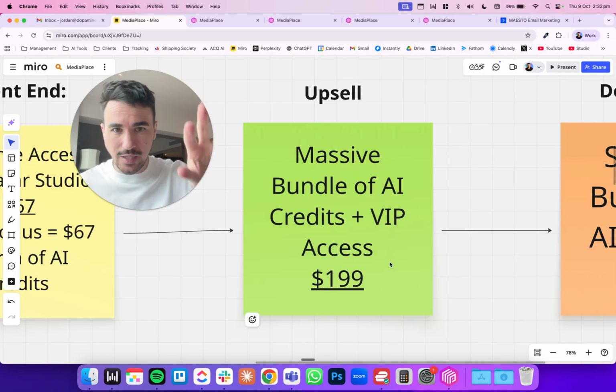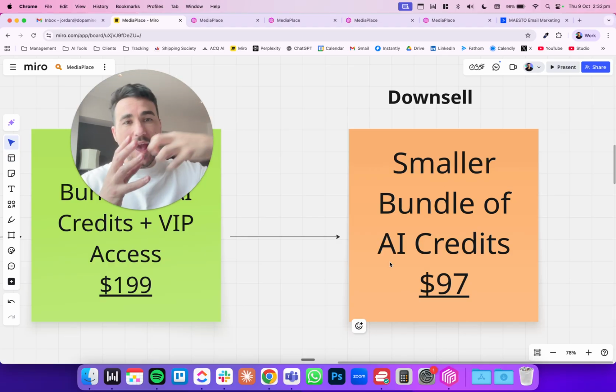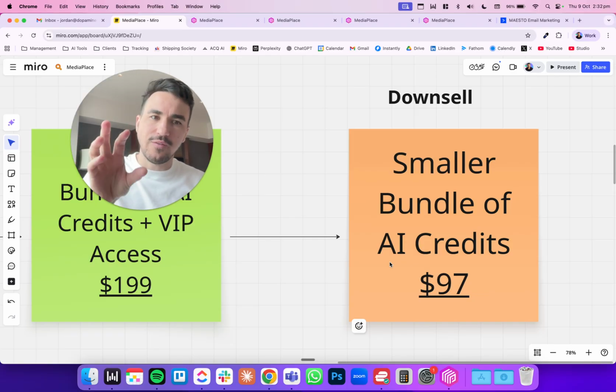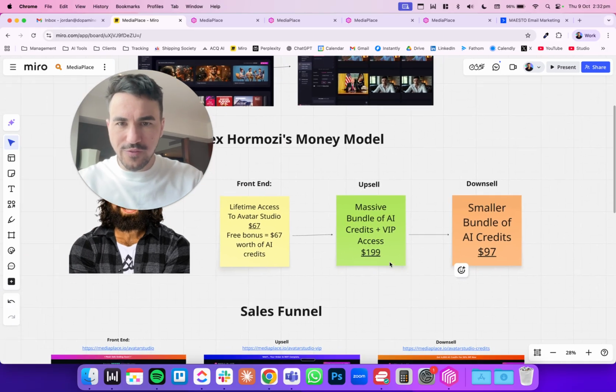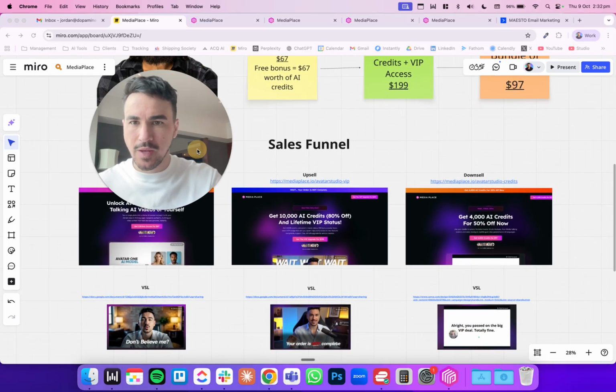And I'll show you what these landing pages look like in just a second. And then for those people who deny that, we've got a really simple downsell where we strip out and remove all the VIP stuff, and we just give them a smaller bundle of AI credits, which is still a fantastic deal, but they don't get the VIP stuff. And so all of this resulted in hundreds and hundreds of sales, and I'll show you the exact numbers in a second, and the sales funnels.